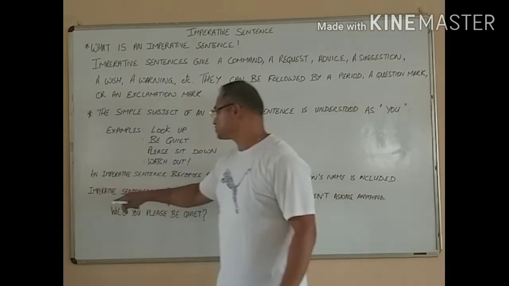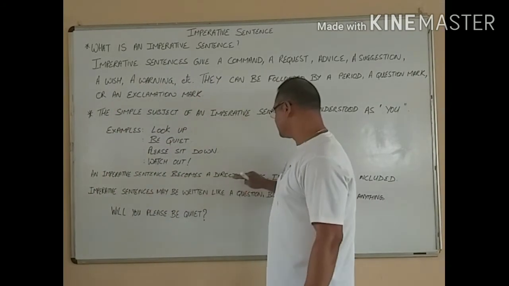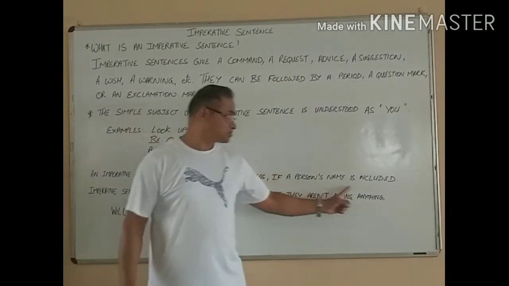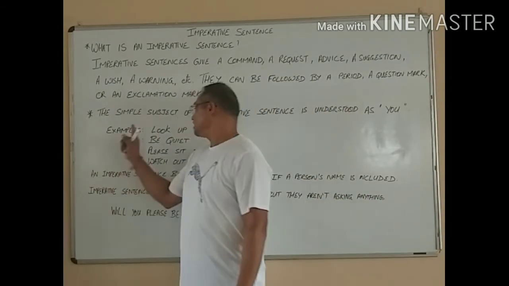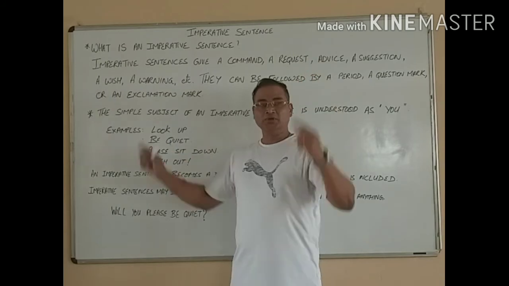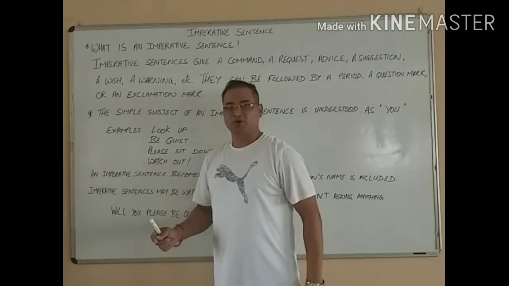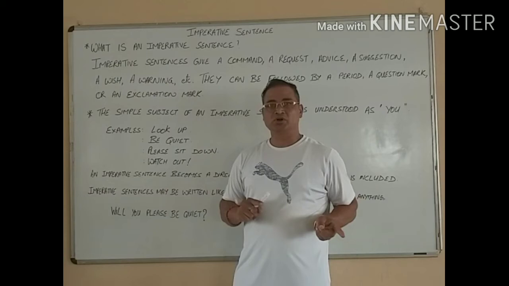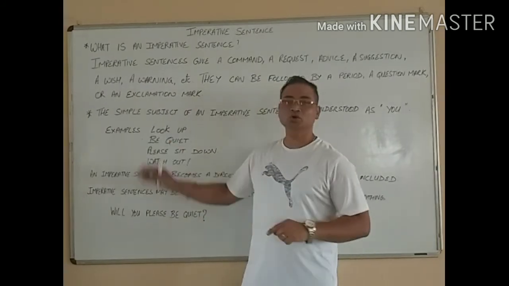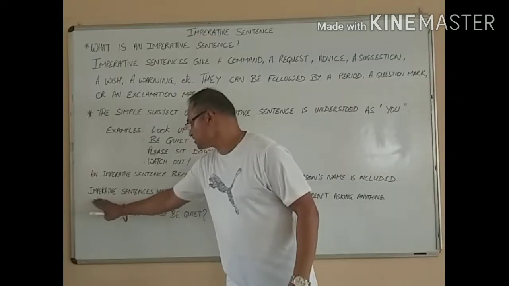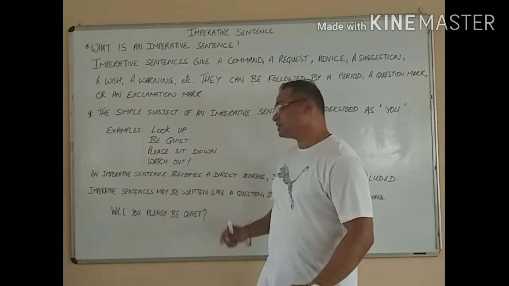Now you look at the next one. An imperative sentence becomes a direct address only if a person's name is included. If I say John look up, over here I am addressing it only to John. So it's understood that only John will look up, not the rest. But if I say you look up, it could be anybody. Look up.